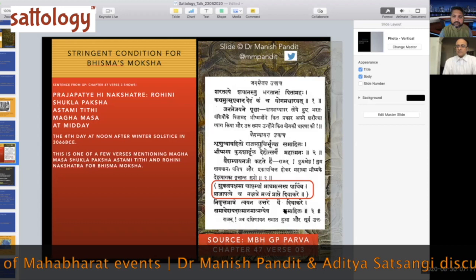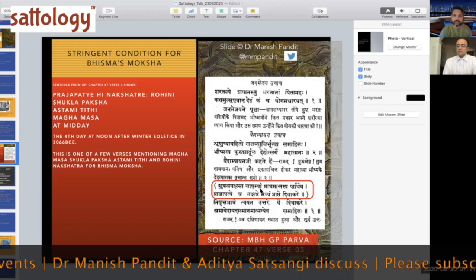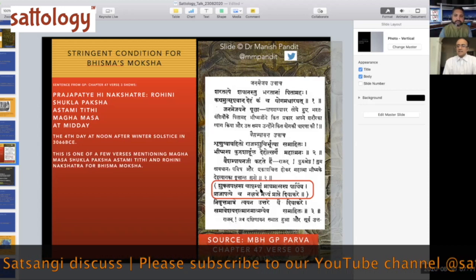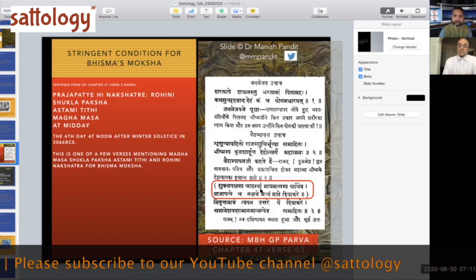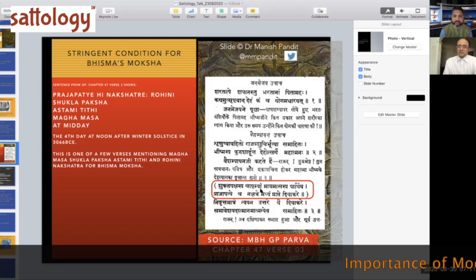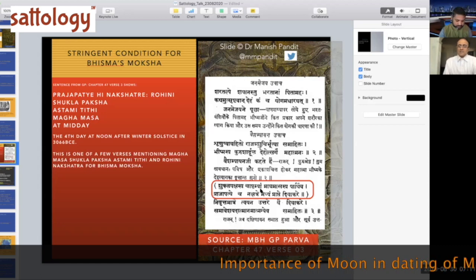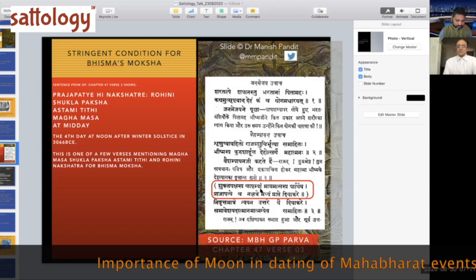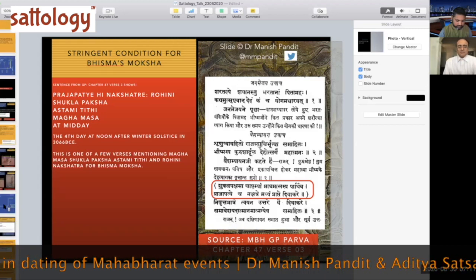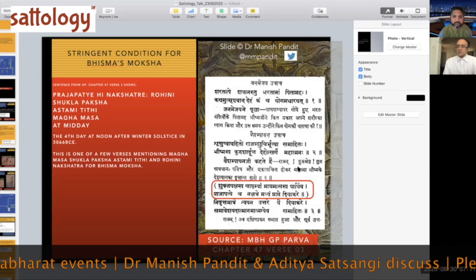is Bhishma Moksha. So it is a Magha Shukla Shuddha Ashtami on which it is taking place, and that has to occur just after the winter solstice. And that cannot occur on the day of the winter solstice. It cannot occur on the next day after the winter solstice. It cannot occur on the second day after the winter solstice, for various reasons which I will explain maybe in the next part. So this is the other problem.